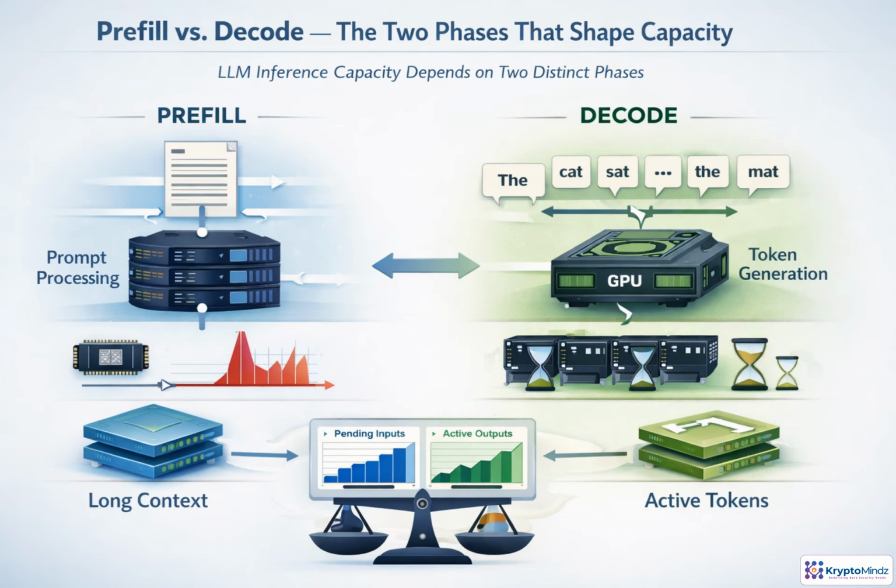LLM serving has two distinct pressure points. Prefill happens when the model reads the prompt. Long prompts can burn a lot of compute up front, so latency may spike before the first token appears. Decode is different. The model generates one token at a time, and each active request continues occupying GPU capacity. Long contexts also expand the KV cache, reducing how many requests fit in a batch. Good autoscaling watches both pending input tokens and active output tokens because they reveal different bottlenecks.